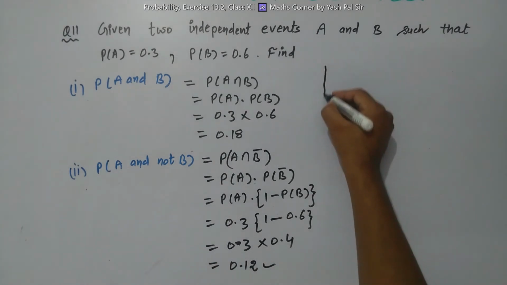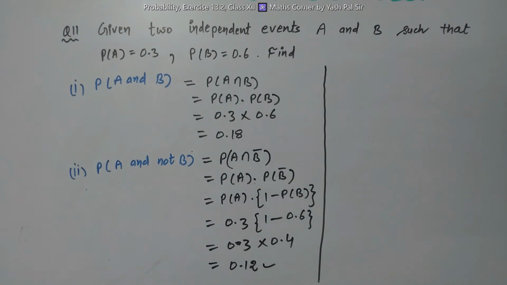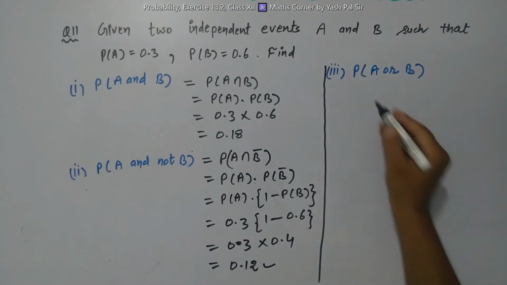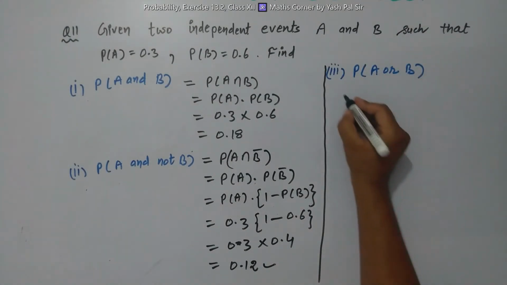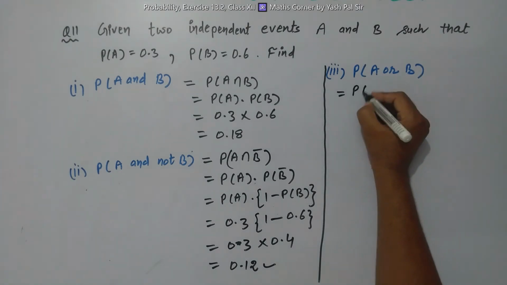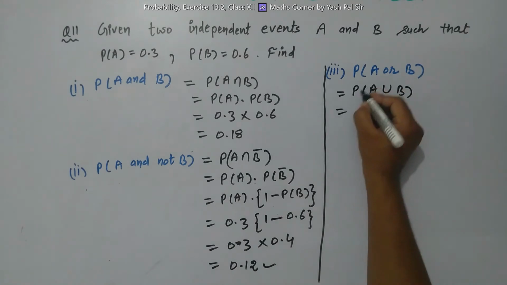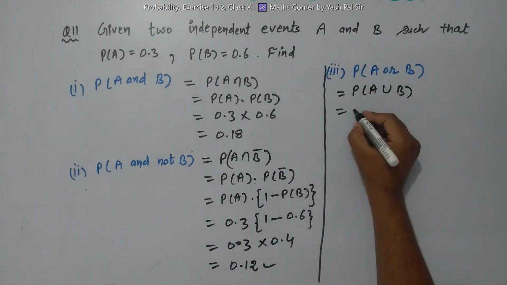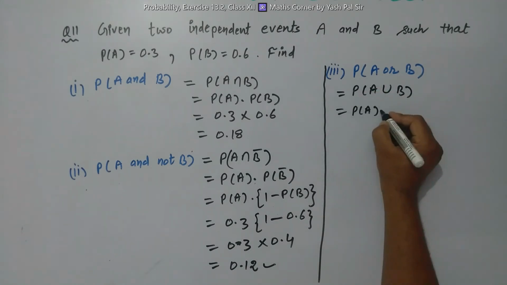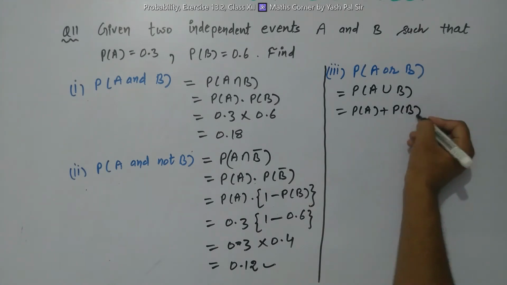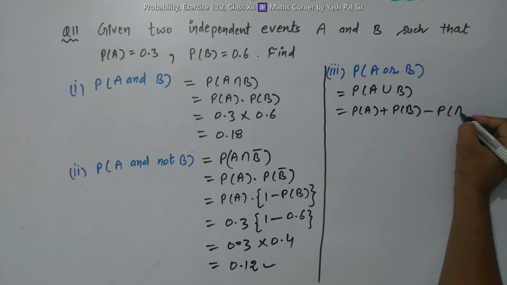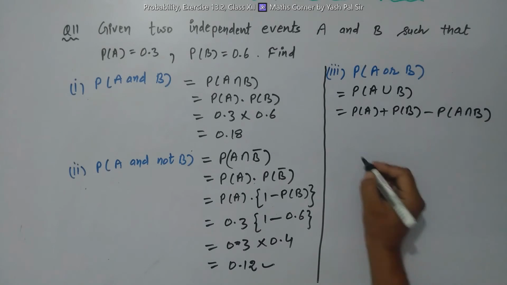Now coming to third part, this is about what is probability of A or B. So we write this as probability of A or, mean union, B is equal to probability of A plus probability of B minus probability of A intersection B, right?